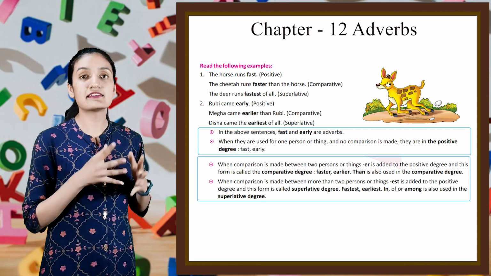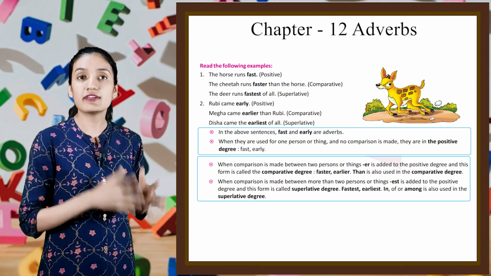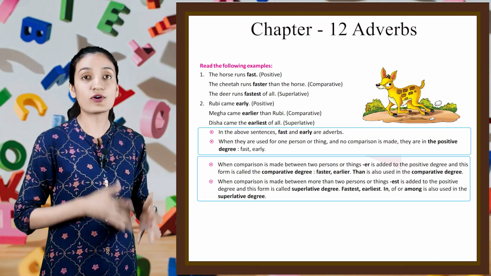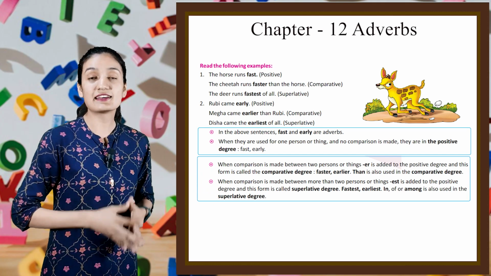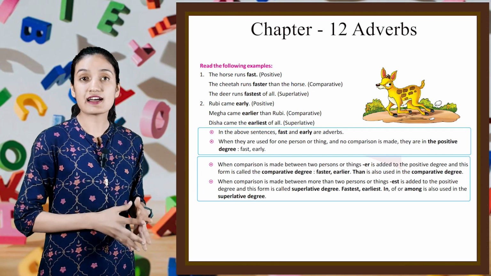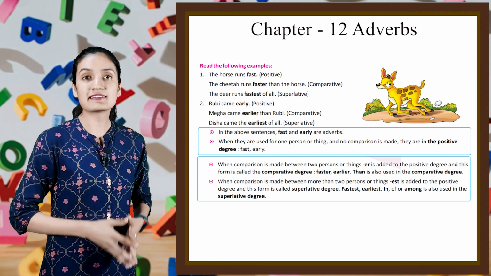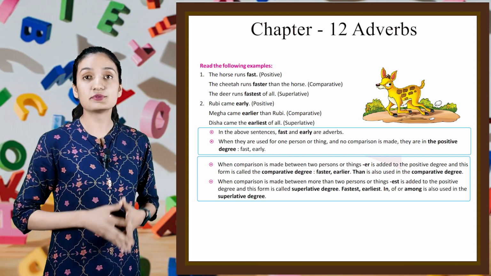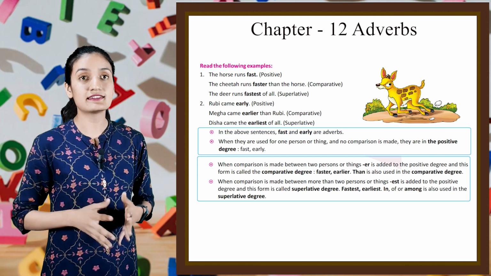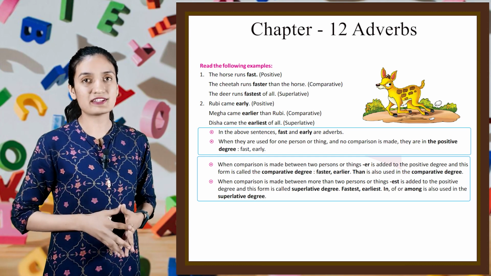In the above sentences, fast and early are the adverbs when they are used for one person or thing and no comparison is made. They are in the positive degree. Fast, early. When comparison is made between two persons or things, er is added to the positive degree, and this form is called the comparative degree.